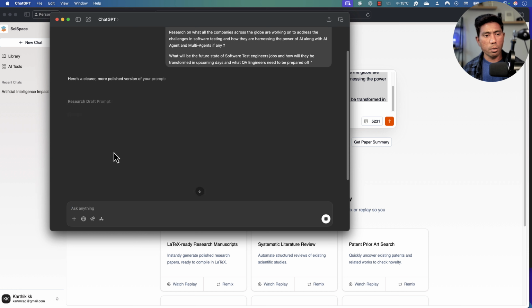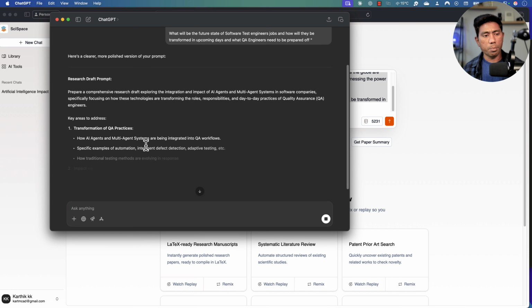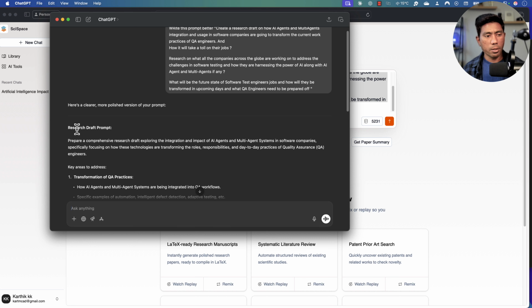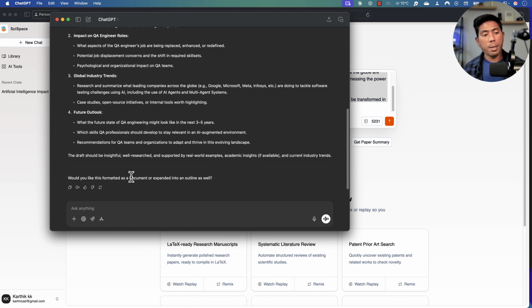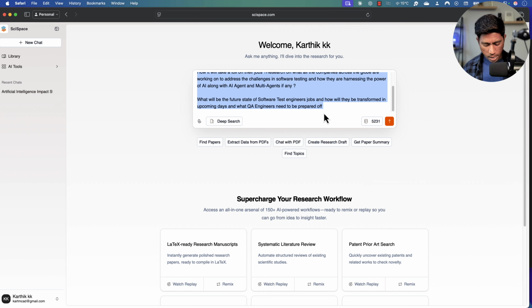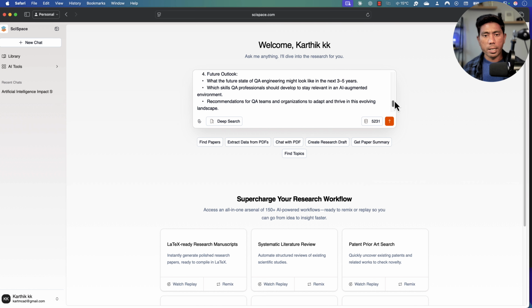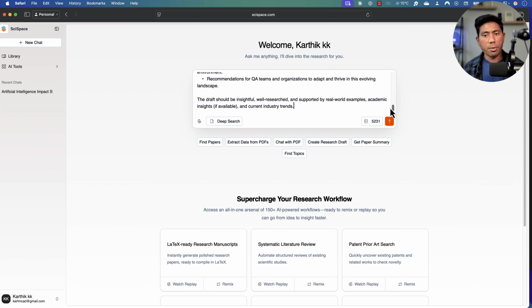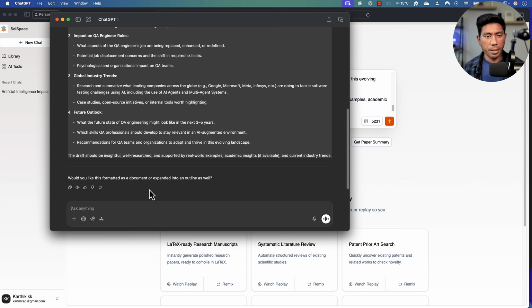So ChatGPT is going to go and write a clear, polished prompt for me over here, as you can see, which is even better because now that's going to give me some more context to the SciSpace agent that we have got, because he's a scientist, to be honest. We have to be more clear. That way we'll get the most out of it. So I have pasted that whole information over here without reading that as well. I believe in ChatGPT that they have given me the right prompt over here.